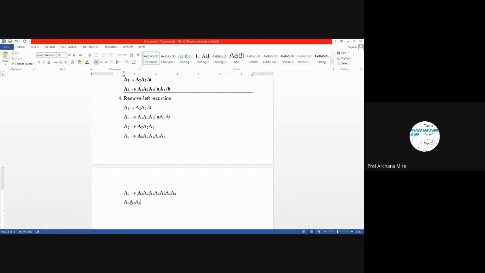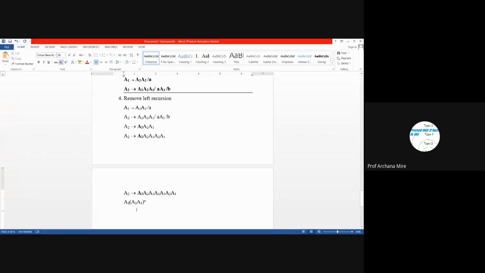So what we can do, we can directly write it as A2, A1 to the power n. But ultimately we need to replace this A2 either with AA1, or we need to replace it with B. Then what we will have to do? Or which strings are possible with this?